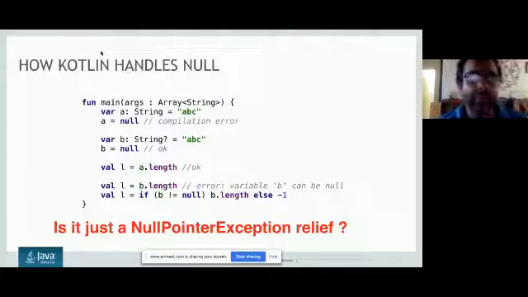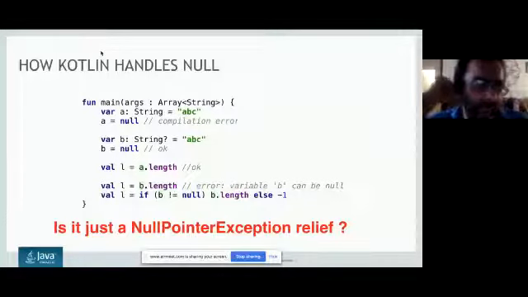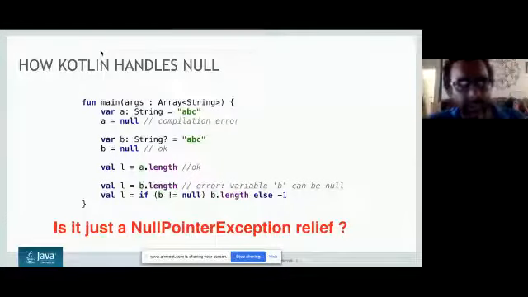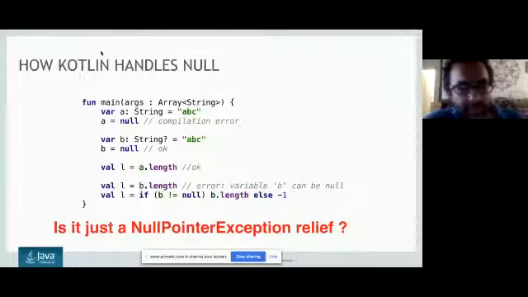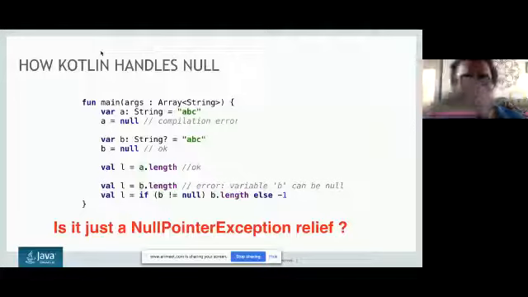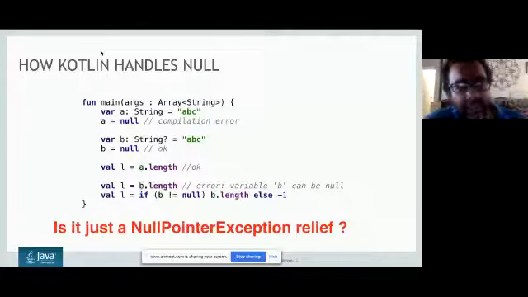So in Kotlin, whatever you write, by default, it cannot be nullable. In the first case, if you try to put a equal to null, it will just give you a compilation error. So in Kotlin, you need to put a question mark. I don't know if it has been changed in the latest Kotlin compiler, but this is how it was some years before. You have to put a question mark, and then only are you fine to handle null.